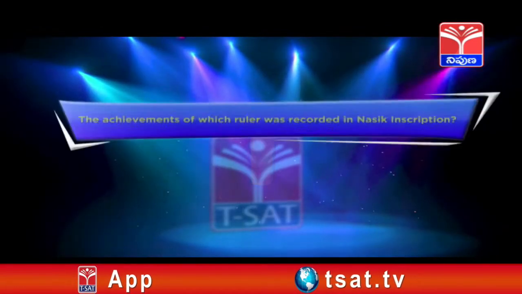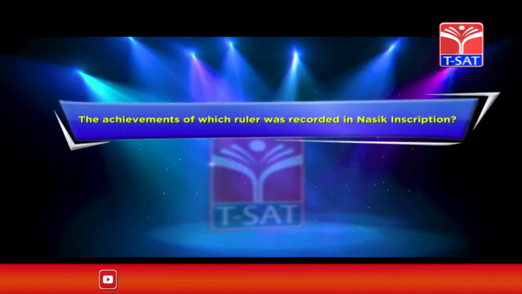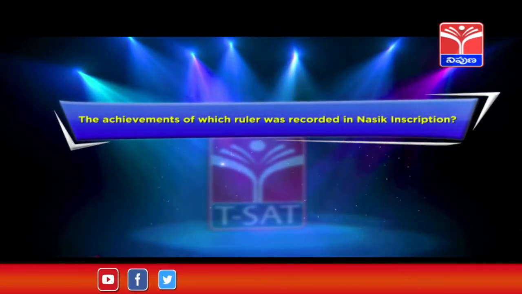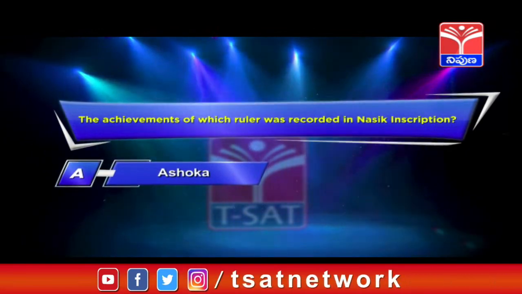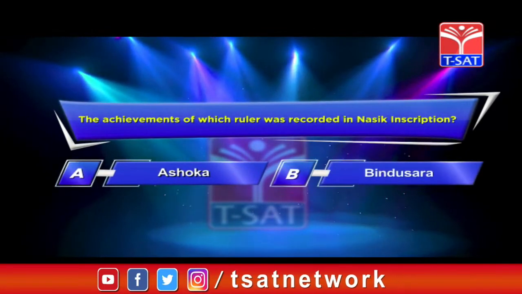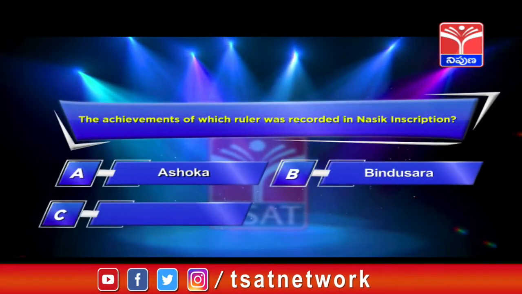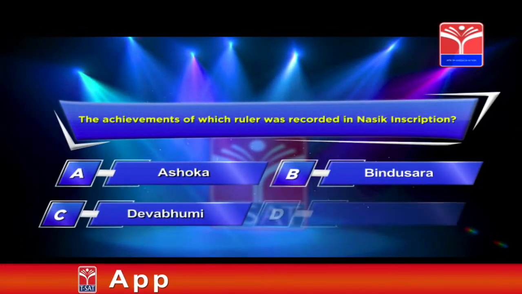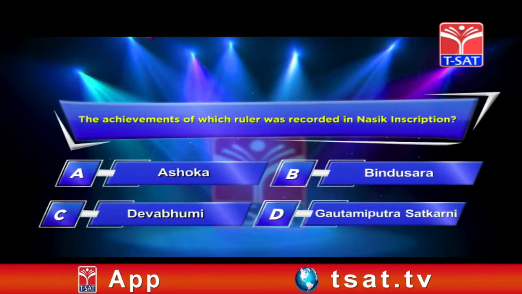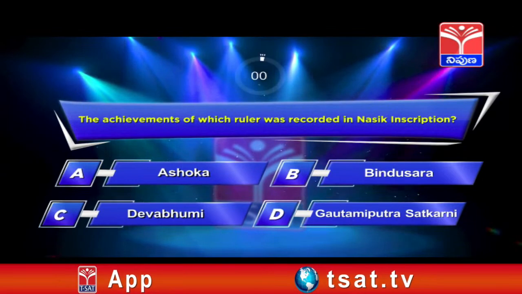First question: The achievements of which ruler was recorded in Nasik inscription? Option A, Ashoka. Option B, Bindusara. Option C, Devabhumi. Option D, Gautamiputra Satakarni. Your time starts now.